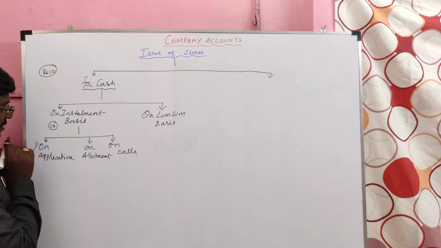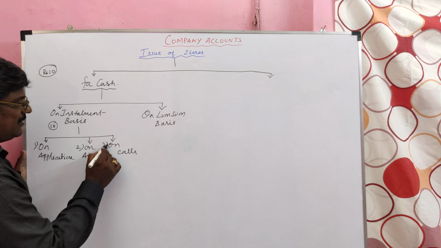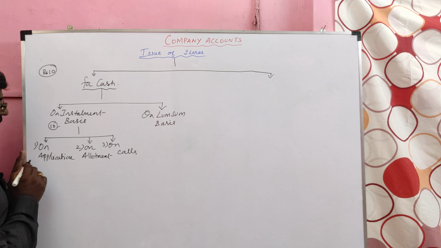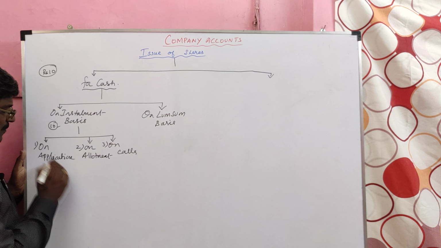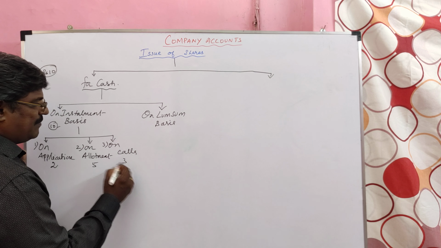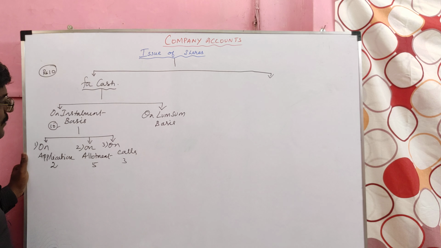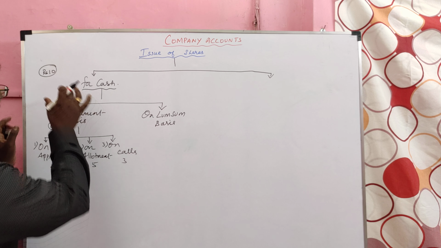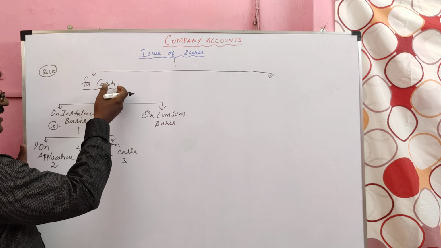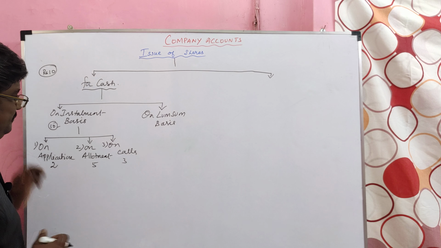First installment is on application. Second installment is on allotment. Third installment is on calls. Say for example, rupees 10 value share. On application, company may collect 2 rupees. On allotment, company may collect 5 rupees. On calls, company may collect 3 rupees. So, totally if we add, we will get what? 10 rupees. So, here company collects the share money on installment basis. Here company issuing shares for cash. Under the cash, they are collecting on installment basis.